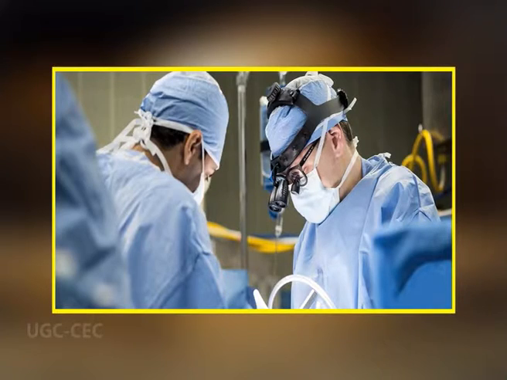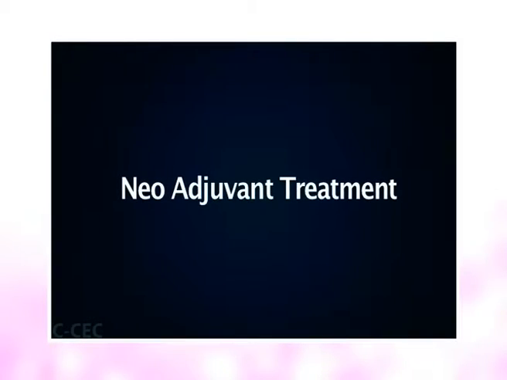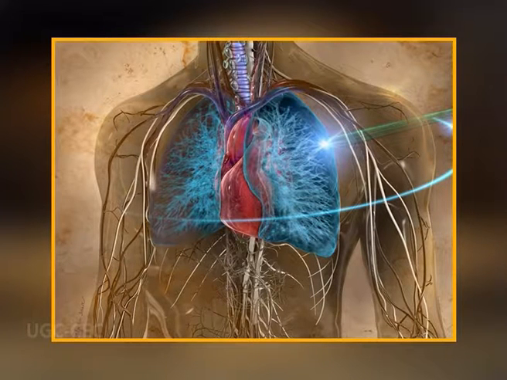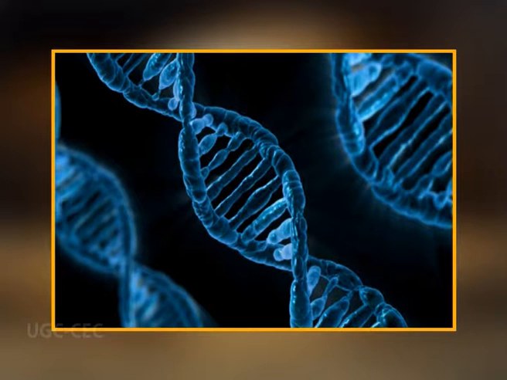The surgeon removes the tumor and some normal tissue from around the cancer, known as a clear margin. Some people have treatment before surgery to help shrink a cancer and make it easier to remove. This is called neoadjuvant treatment. For some cancers, surgery is the only treatment needed. Another treatment is radiation therapy. It uses high energy particles to injure or destroy cells by damaging their DNA, making it impossible for those cells to continue to grow and divide.